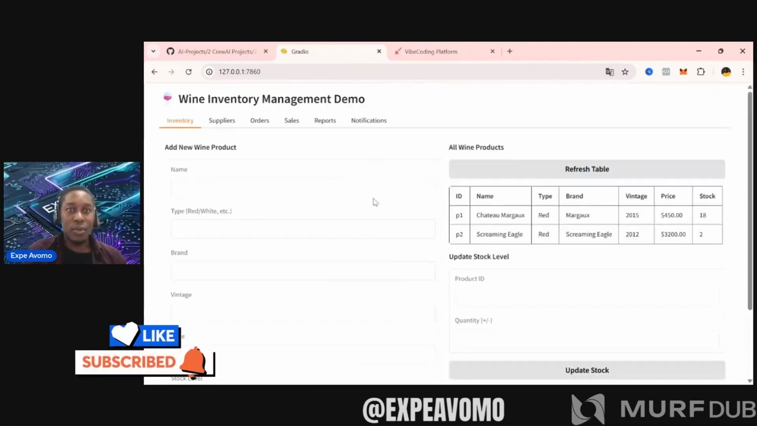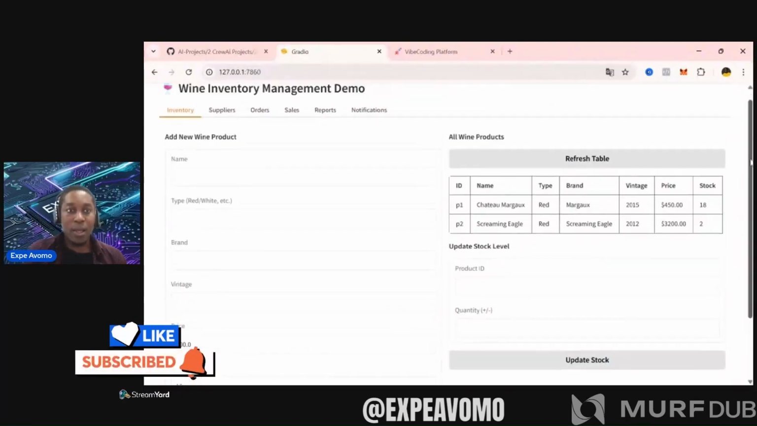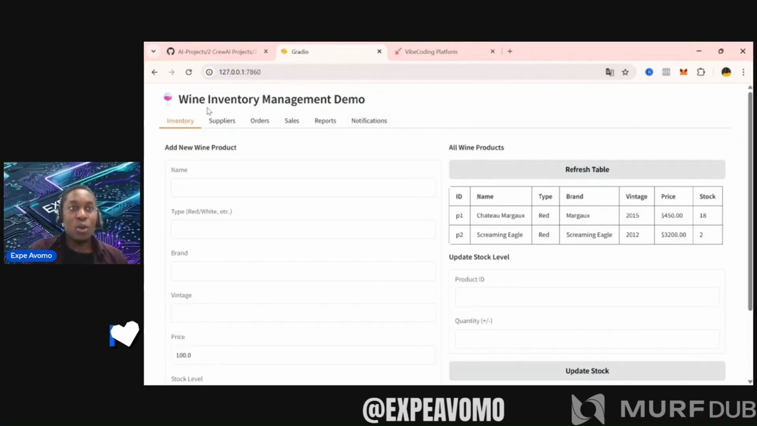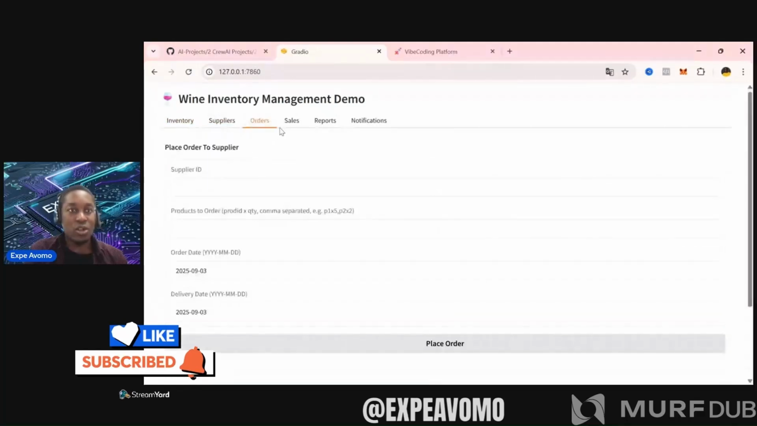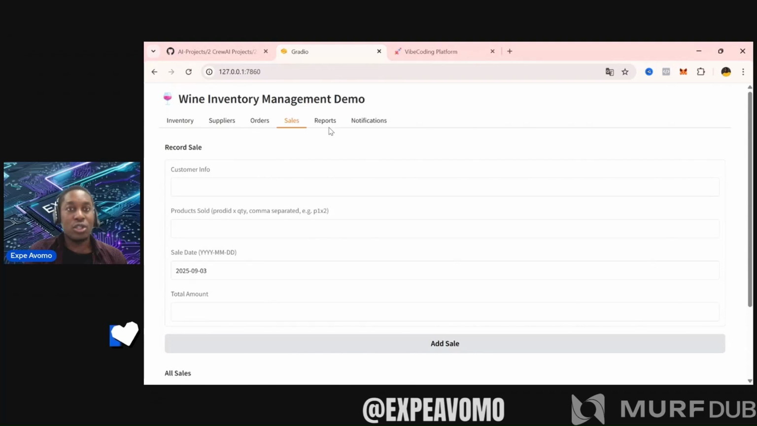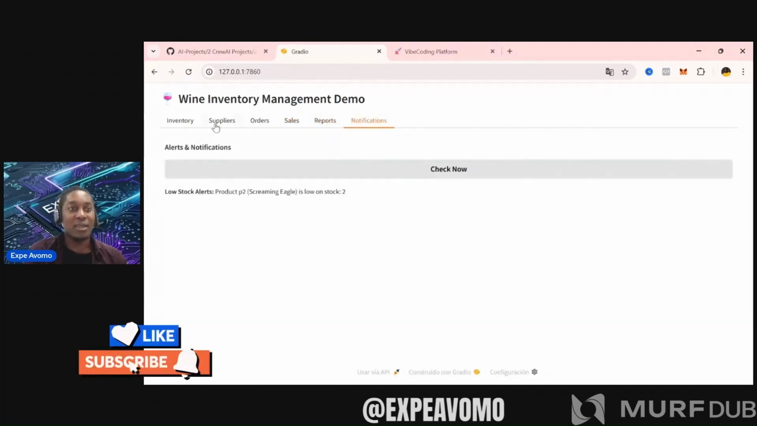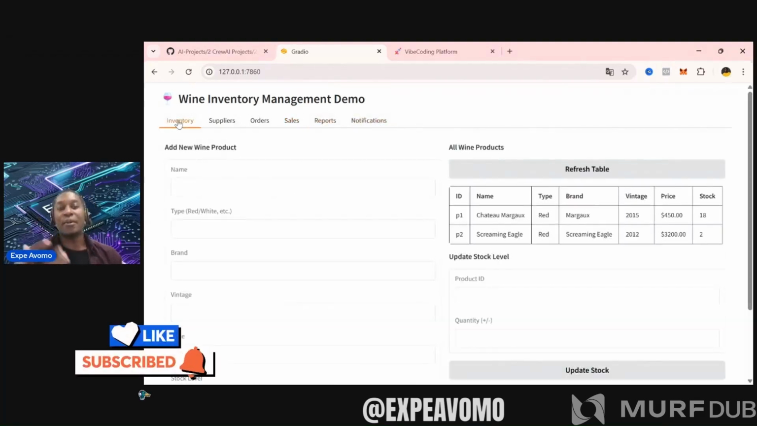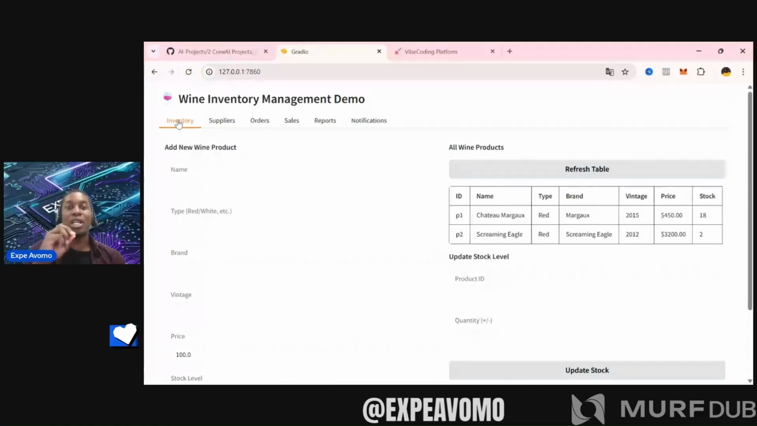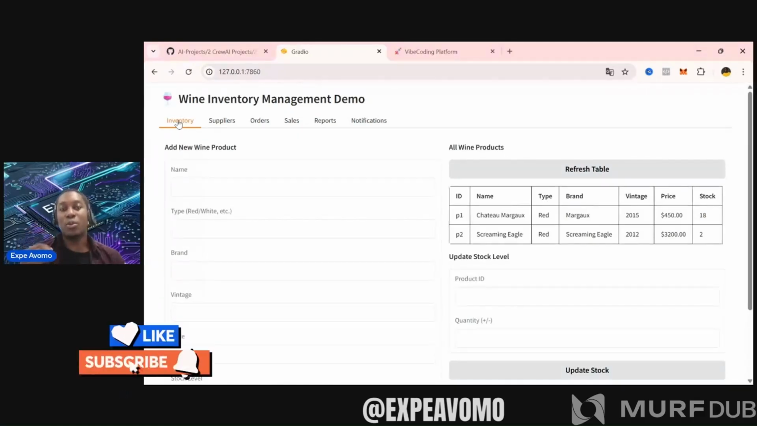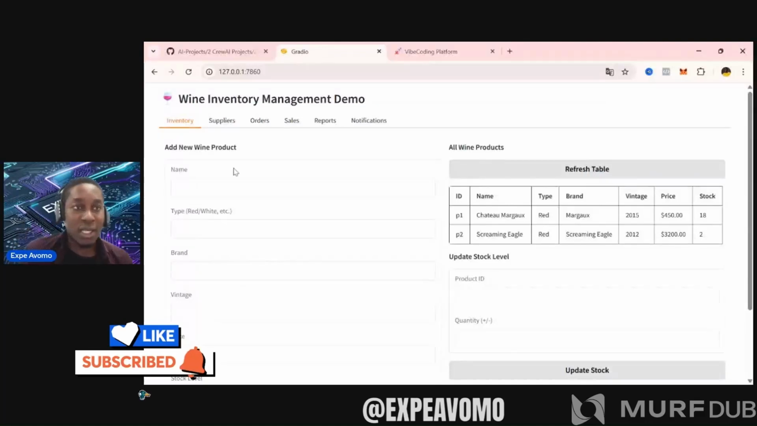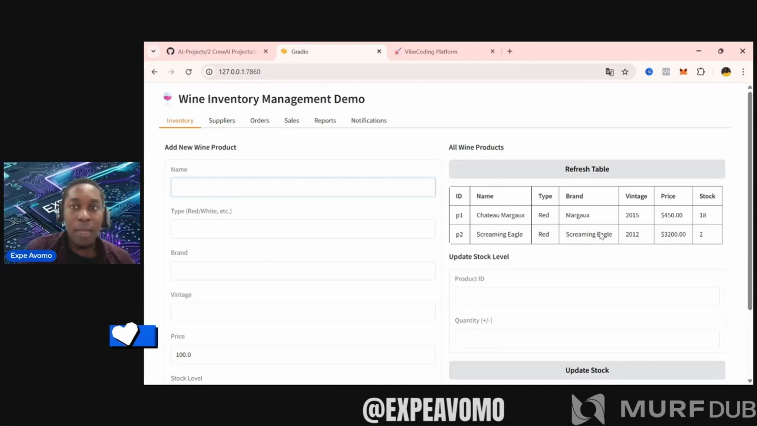Here's the wine inventory management demo application, which allows you to have an inventory, suppliers, orders placed, sales, reports, notifications, etc. Tip: I'm using GPT here, but if you want a nicer interface, Claude works much better. So use a Claude API from Anthropic. You know it works better.